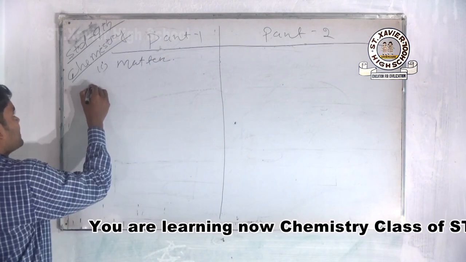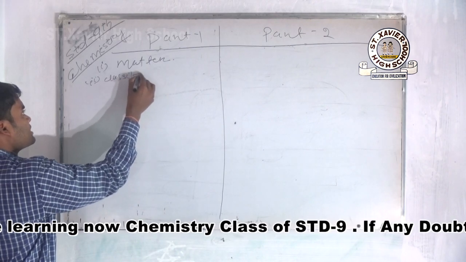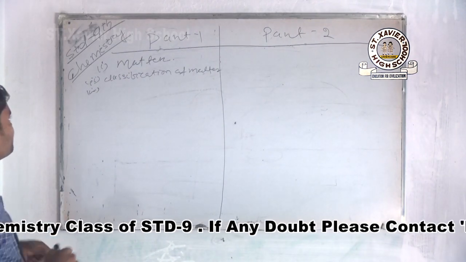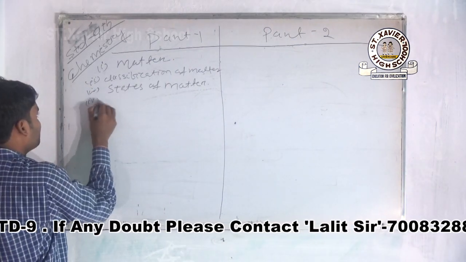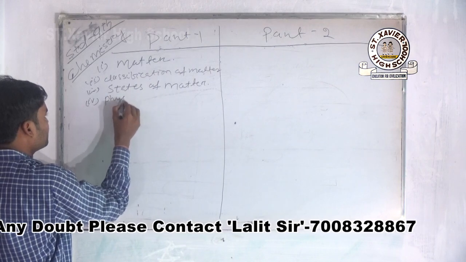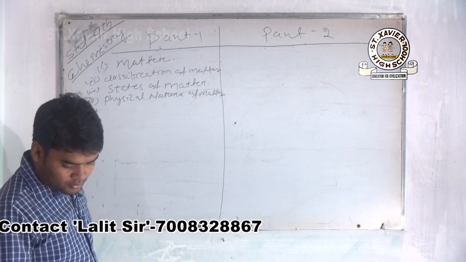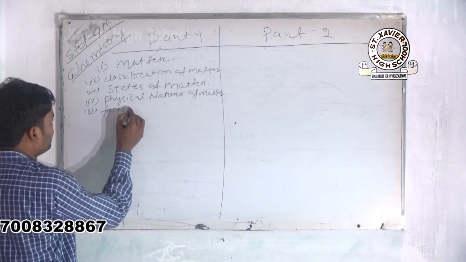Then second is classification of matter. Then third is states of matter, then physical nature of matter. Then the factors responsible for change of state of matter.